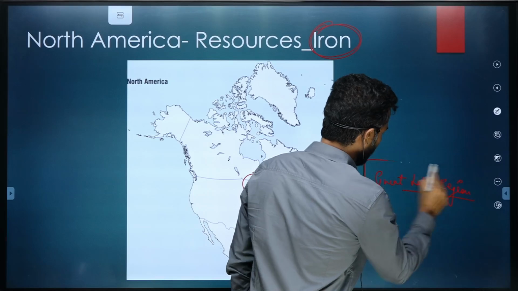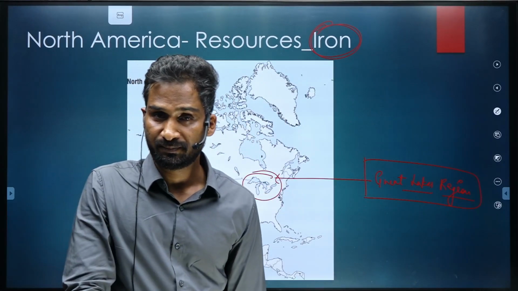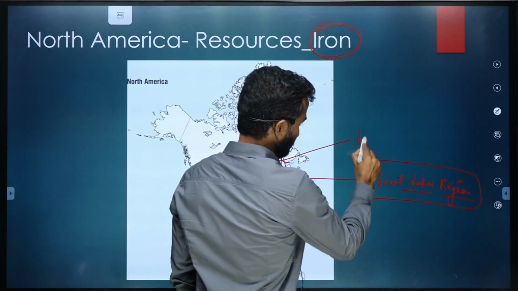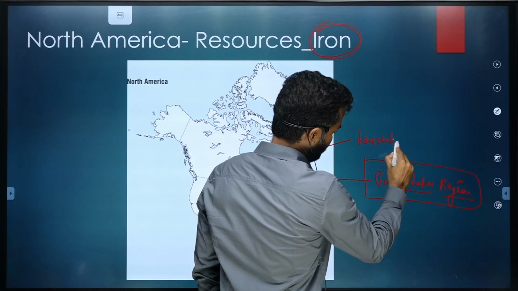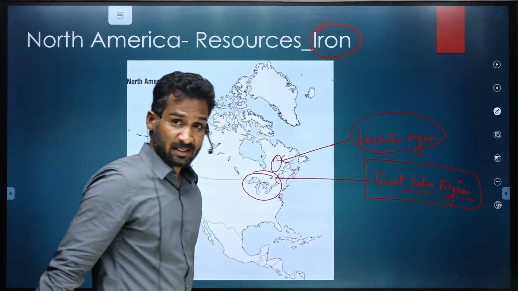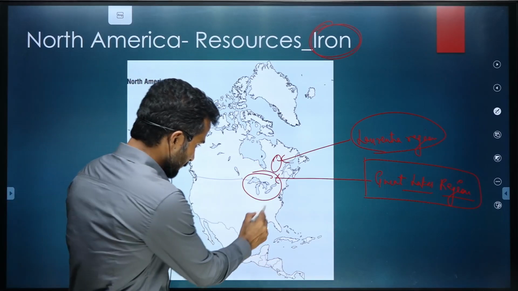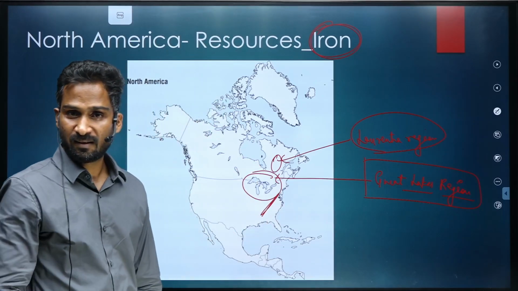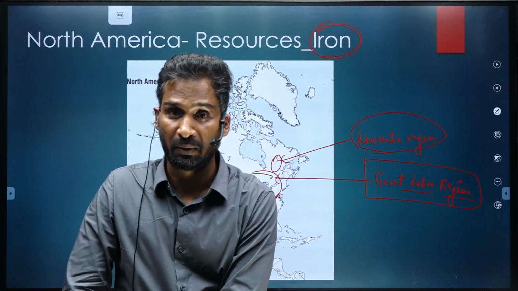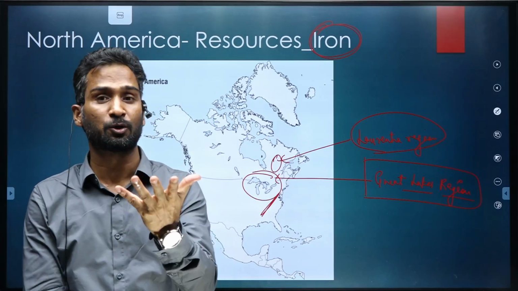Great Lakes region has abundance of iron. Then again, this Laurentia region, and as I told you, this Great Lake region is rich in coal. If you remember, Appalachian is over here, and it has iron, so it will definitely develop a large number of iron and steel industries and the other dependent industries like the automotive industry.